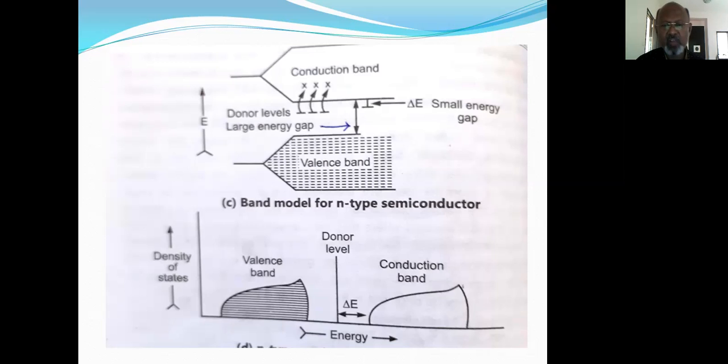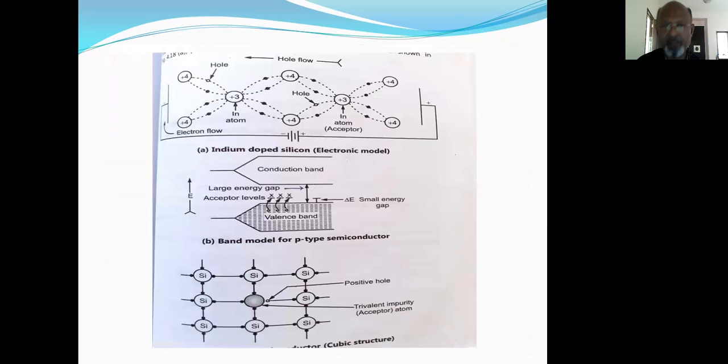This I have also shown in the form of an energy profile diagram, where there is a large energy gap between the valence band and the conduction band. But because of the presence of the electron donor band, this energy gap is lowered, and electrons from this electron donor band can easily move to the empty or vacant conduction band. So this is all about n-type semiconduction.